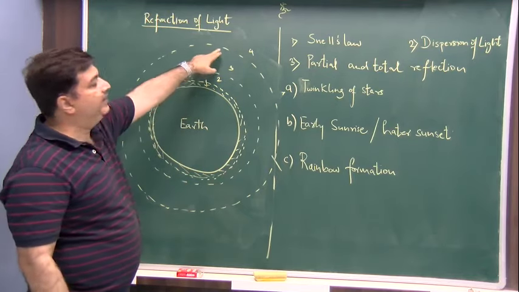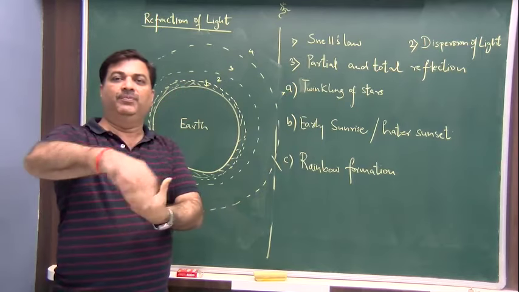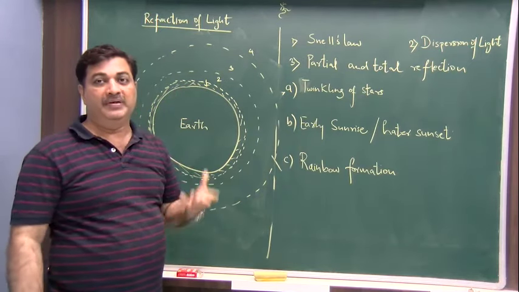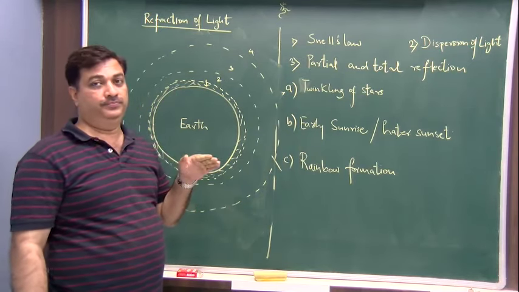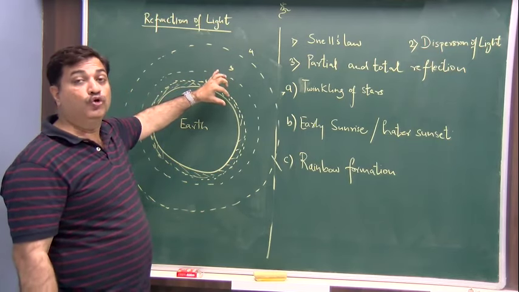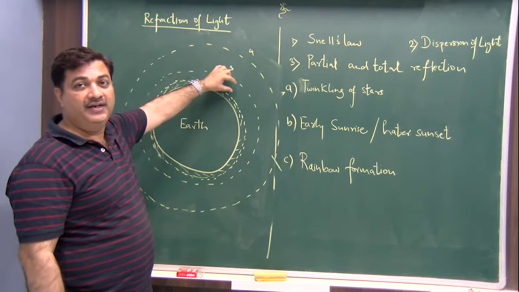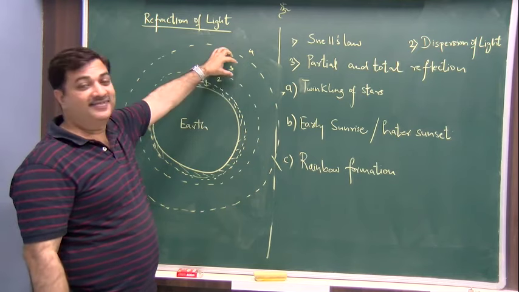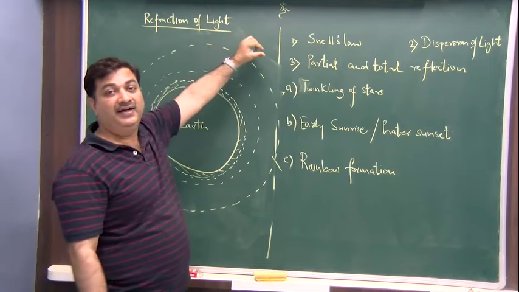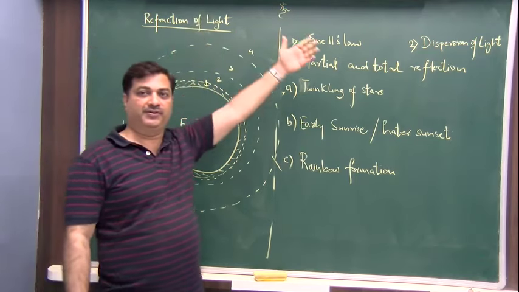From here till here, there is the atmosphere, which is an envelope around the earth. But that envelope is not uniform. The layer which is nearest to the earth is the densest. Then you have slightly rarer, then slightly rarer, and then slightly rarer. And finally, it is vacuum in space.